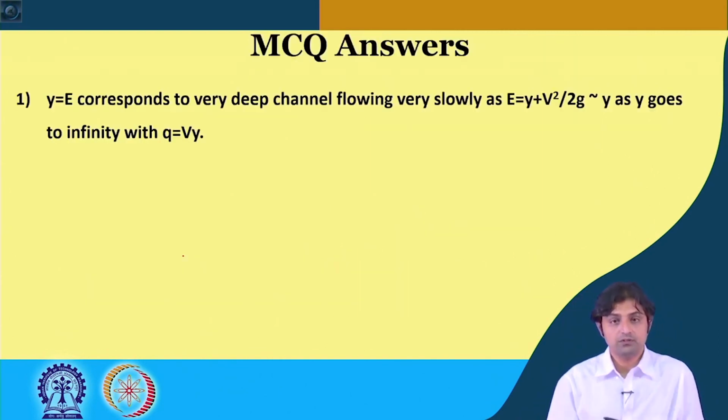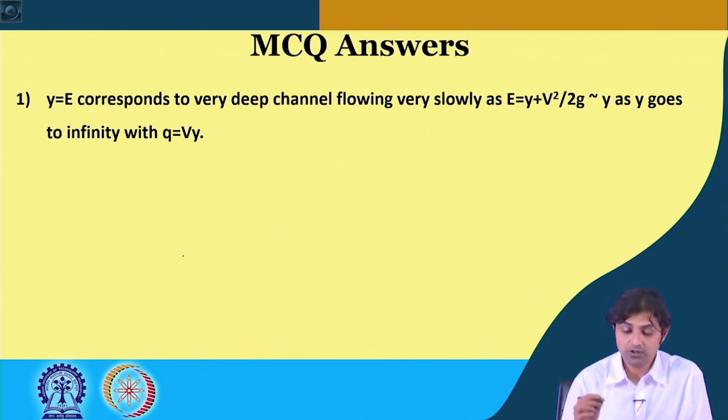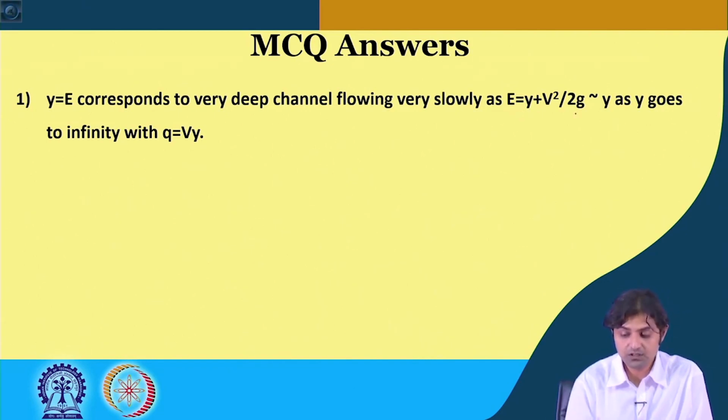So, the answer is y is equal to E corresponds to a very deep channel flowing very slowly. Why? Because E is written as y plus v square by 2g, and this will go to y as y goes to infinity, because in a deep channel y is very deep.